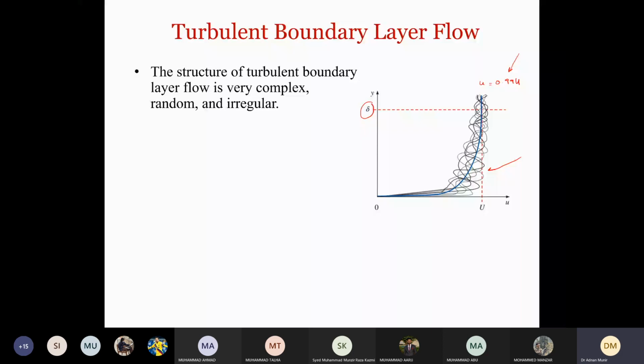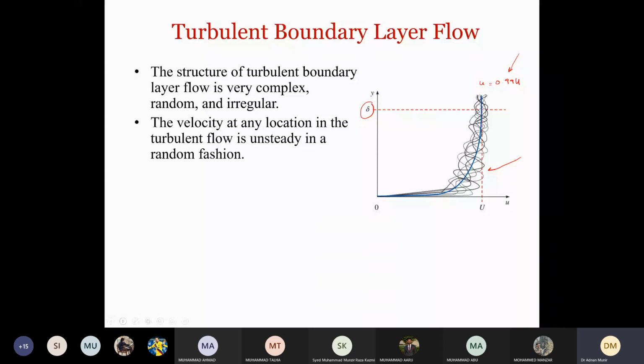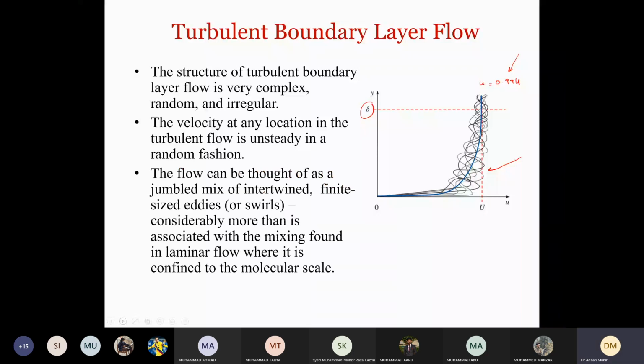So the velocity at any location in the turbulent flow is unsteady in a random fashion. Unsteady is one thing which is changing with time, and that unsteadiness is random, very chaotic, as you can see from the paths. The flow can be thought of as a jumbled mix of intertwined finite-sized eddies or swirls.